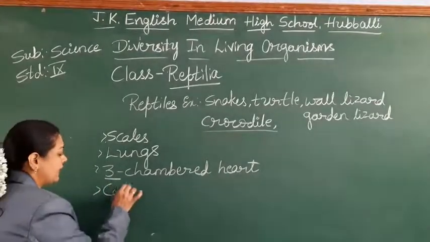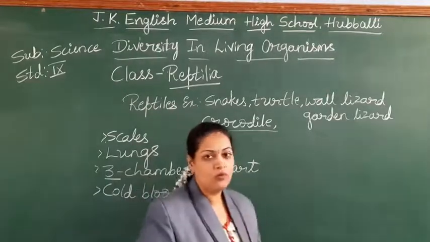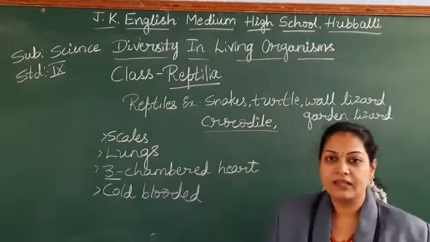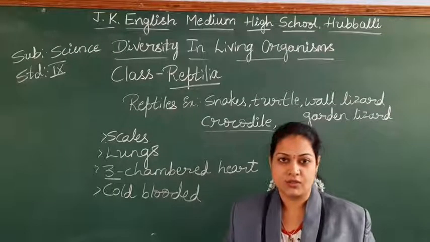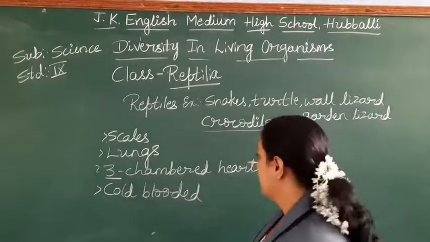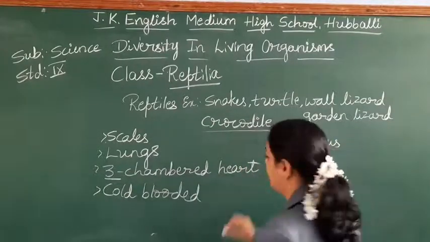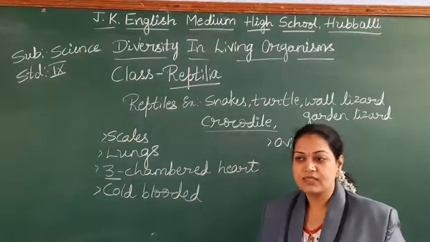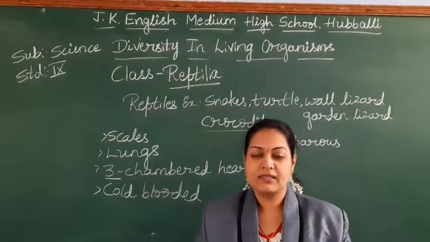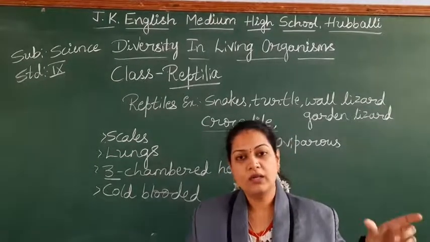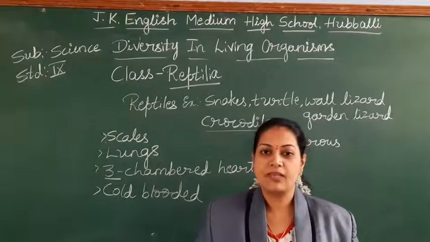These are cold-blooded animals. Already we have discussed the meaning of cold-blooded: they can change their body temperature according to climatic changes. Right? Next one, these are oviparous. Oviparous means egg-laying animals. See students, in the case of amphibia, what happens? For reproduction, for laying eggs, they go back to the water. In the water, reproduction takes place, meaning external fertilization takes place in the water.